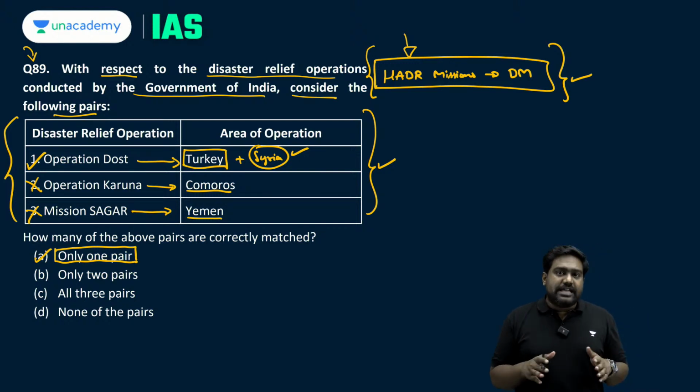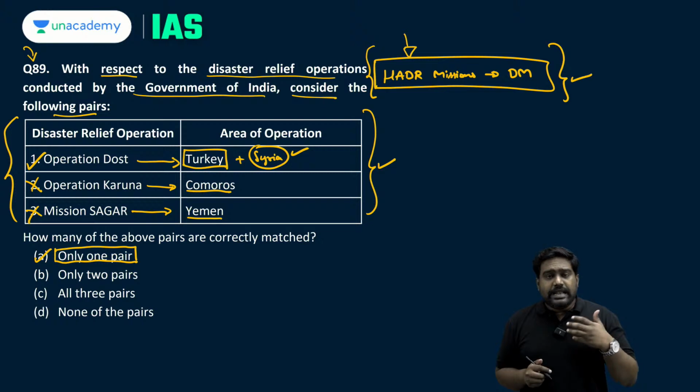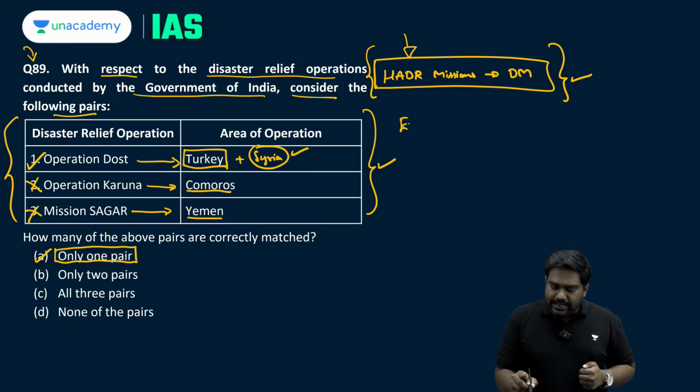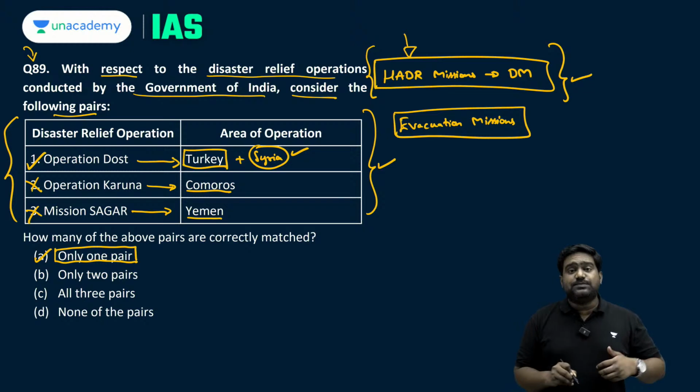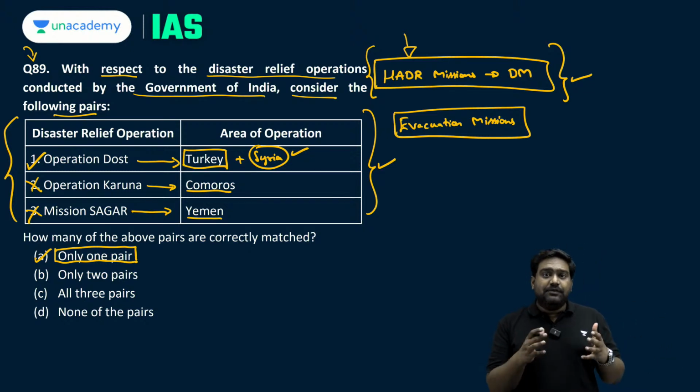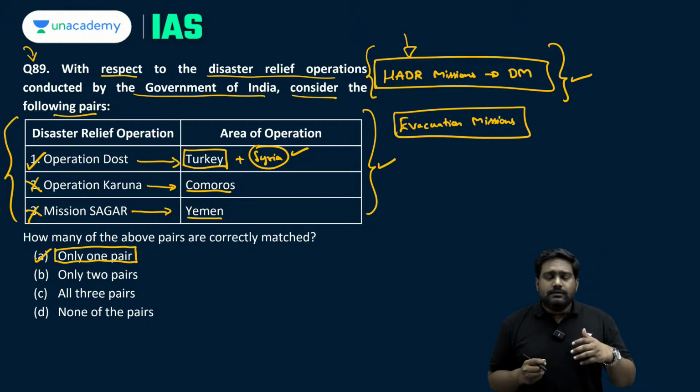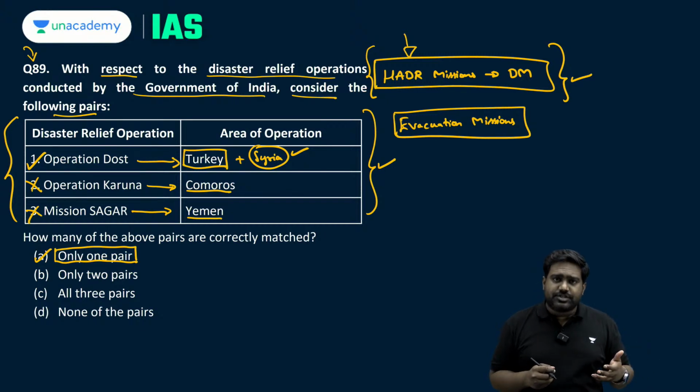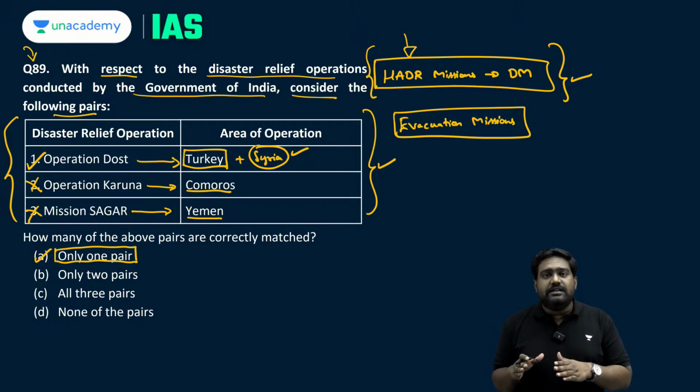Now, apart from these HADR missions, India also has carried out many evacuation missions to rescue Indian nationals and the Indian diaspora which has been stuck abroad in very difficult circumstances. For example, during wars, conflicts, or even during disasters, Indians would be trapped abroad, and it becomes the responsibility of the Indian government to safely bring them back.